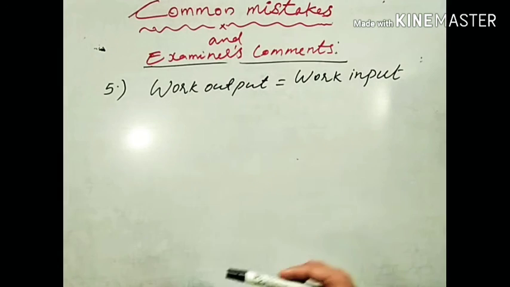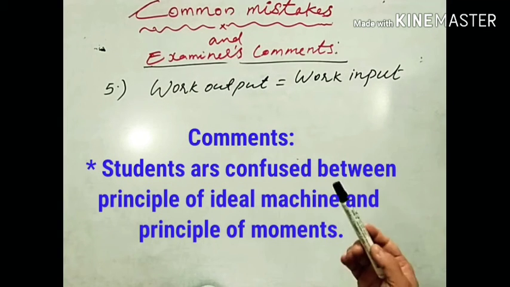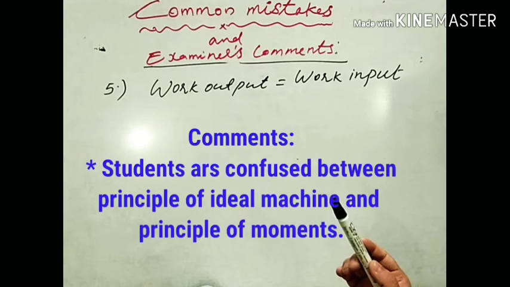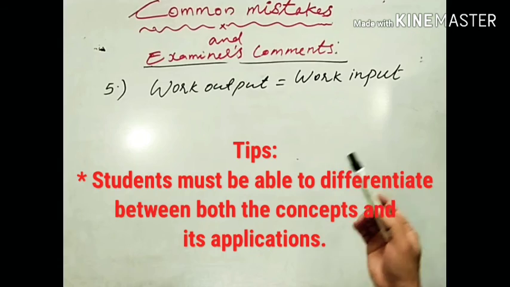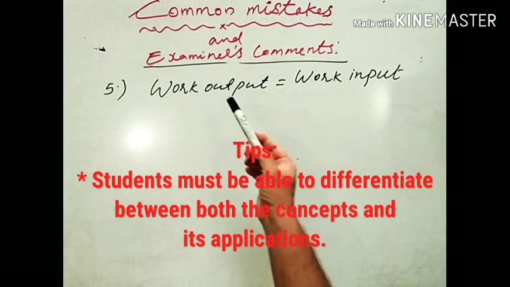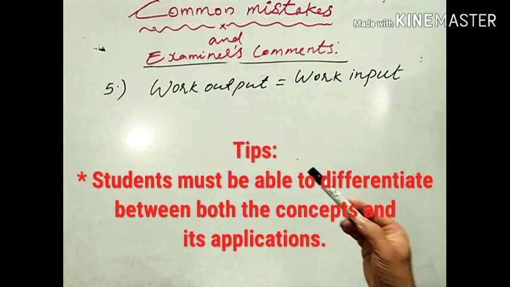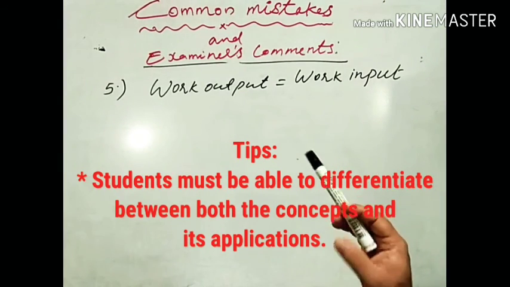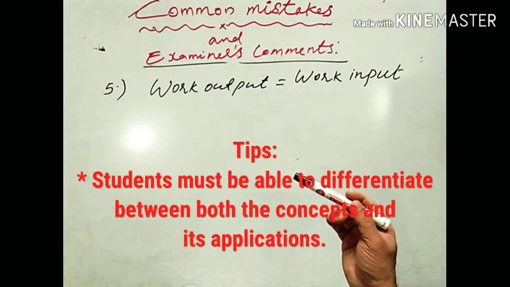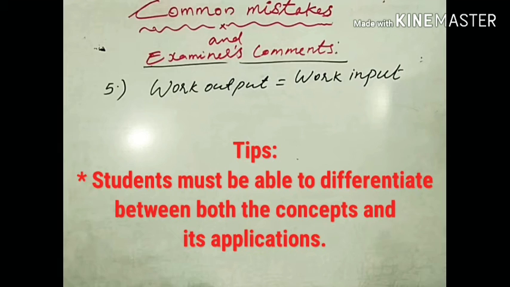So it's a 1 mark question. Let us go to the analysis. What are the comments given by the examiners? Most of the candidates write the answers very correctly, but many of the candidates are confused with the principle of ideal machine and the principle of moments. So students were not able to write the correct answer exactly because they were confused between the principle of ideal machine and the principle of moments. The principle of moment is different. Principle of moment states that sum of the clockwise moment is equal to sum of the anti-clockwise moment when the lever is in equilibrium. So learn these concepts very thoroughly.